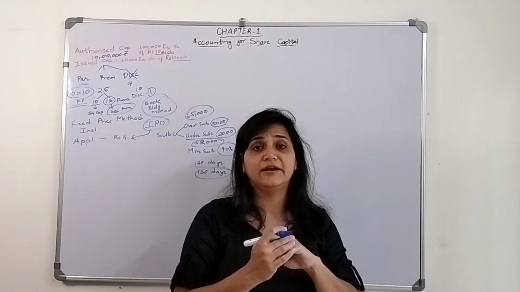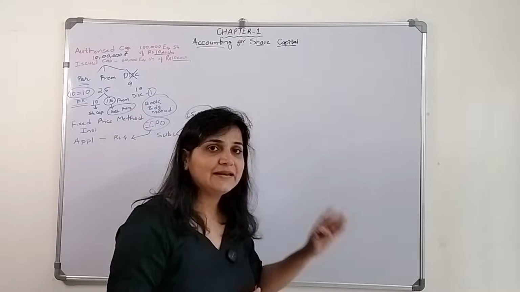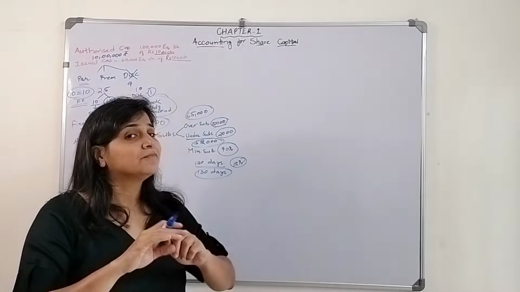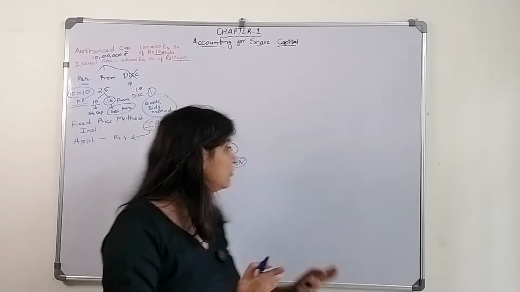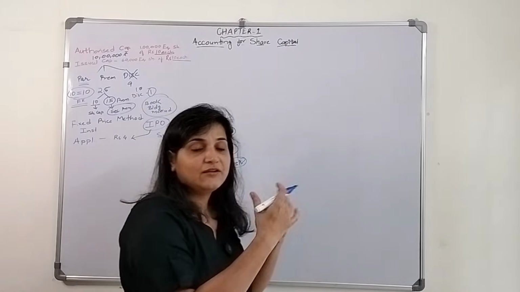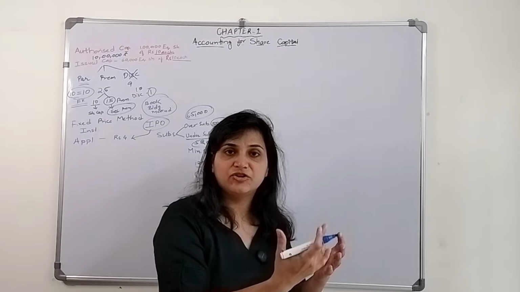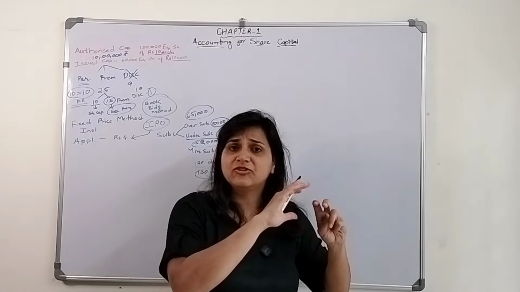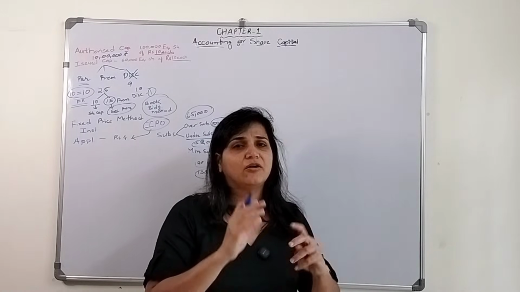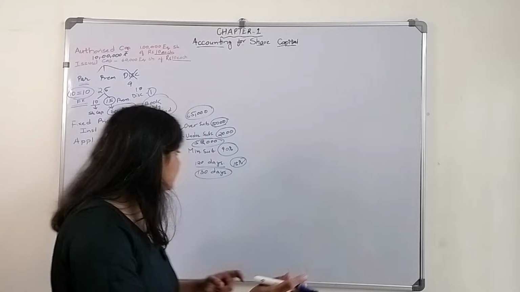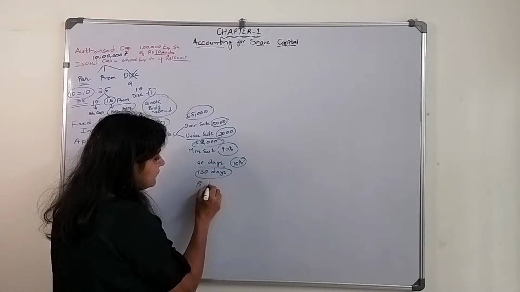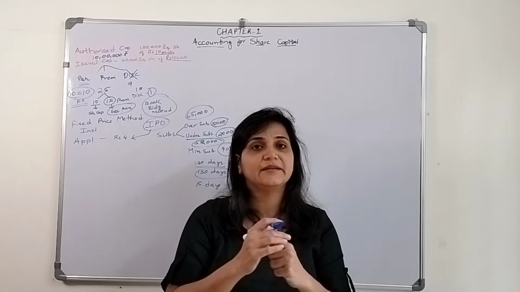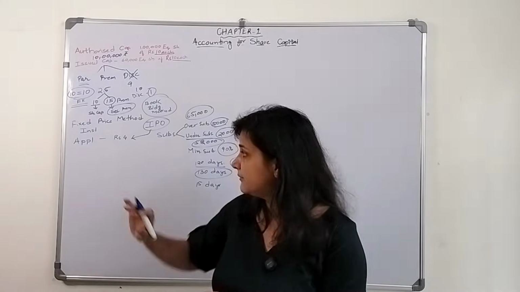If they are not refunding the money and it is delayed, they have to pay interest at the rate of 50%. But now everything is digitalized. There is no physical transfer of share certificates. I explained the ASBA, application supported by blocked amount. Because of these things, it has now reduced to 15 days. If within 15 days the company is not able to refund the money, then they have to pay interest at the rate of 15%.